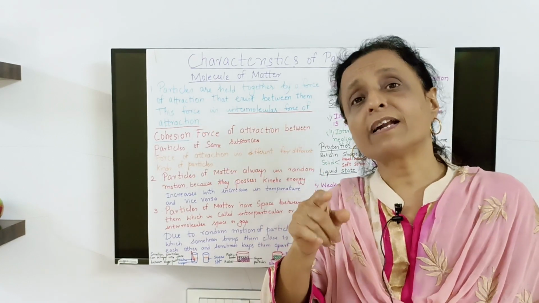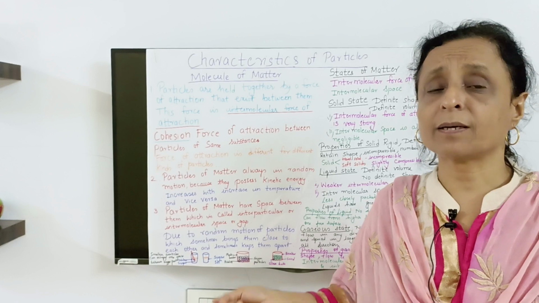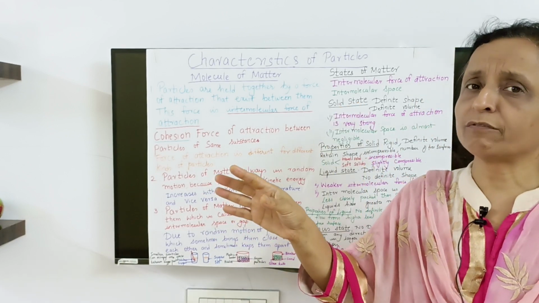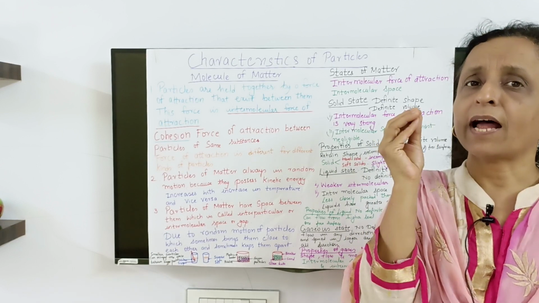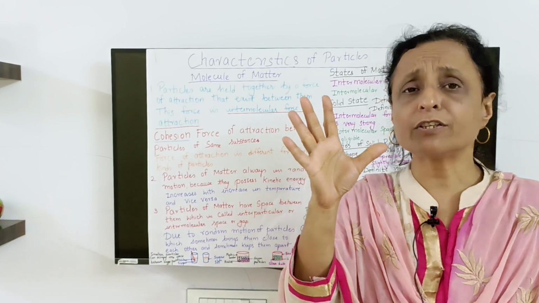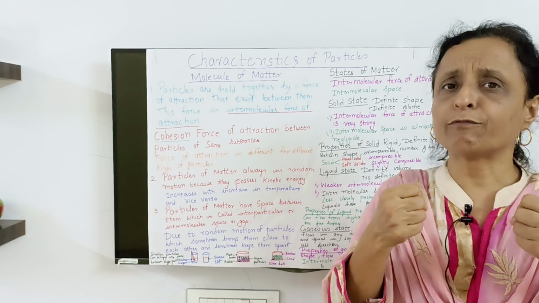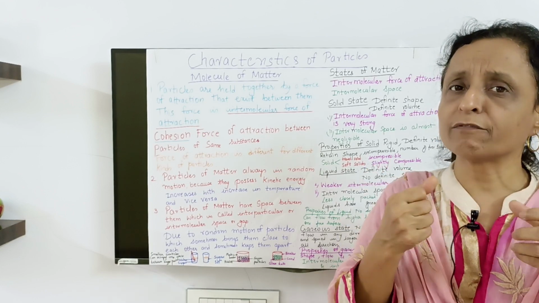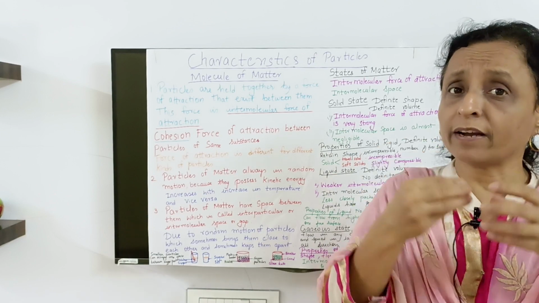Now, force of attraction will be different for different molecules, different substances. Water will have different cohesive force. Gold will have different cohesive force, and it will depend upon the state. Supposing you take water from the freezer, the cohesive force is great because solid will have more cohesive force, more intermolecular attraction.